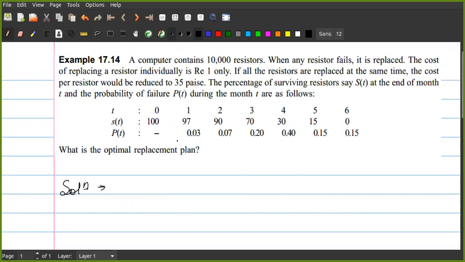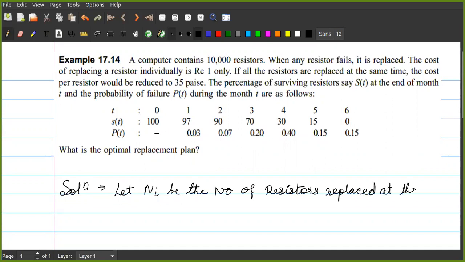So in the solution, what I'll consider, let N_i be the number of resistors replaced at the end of the ith month.